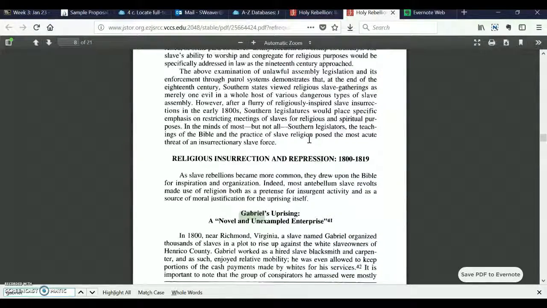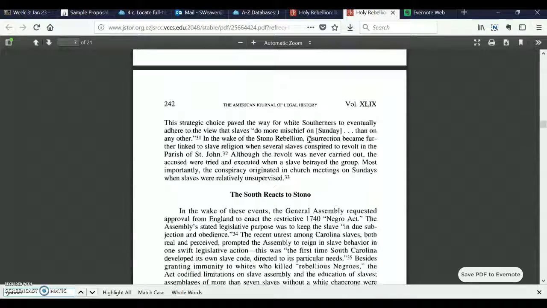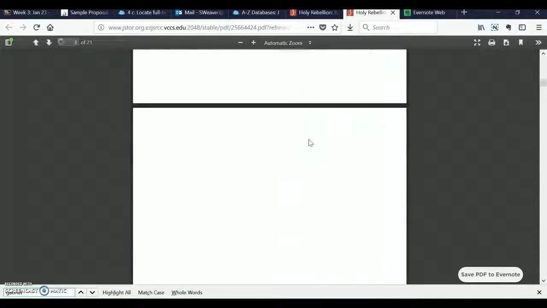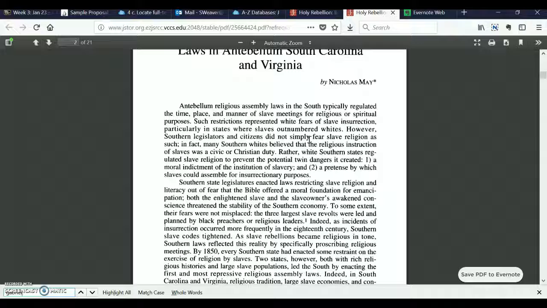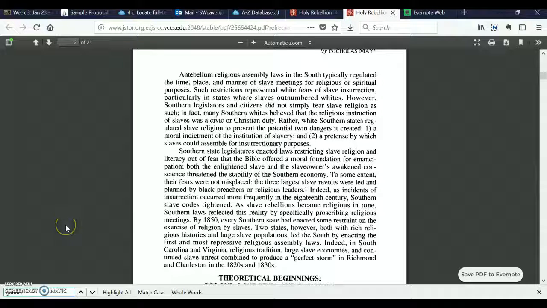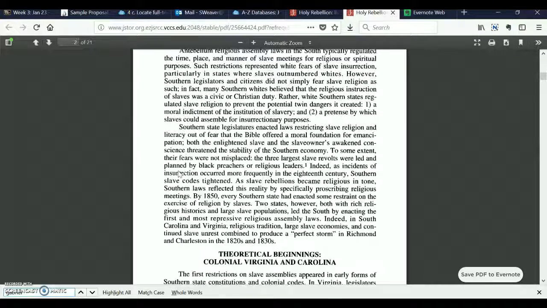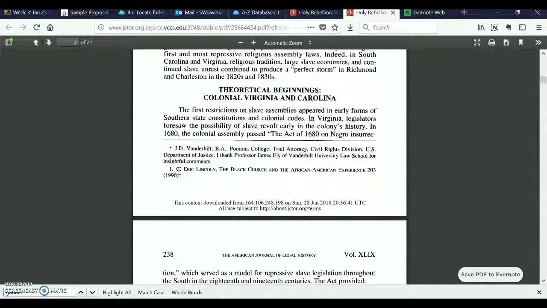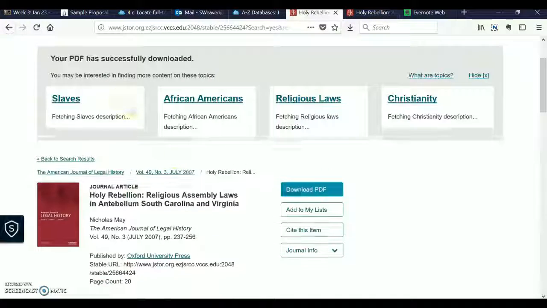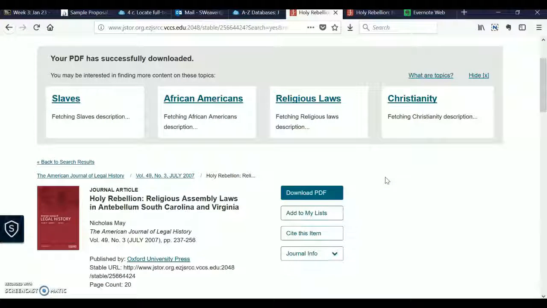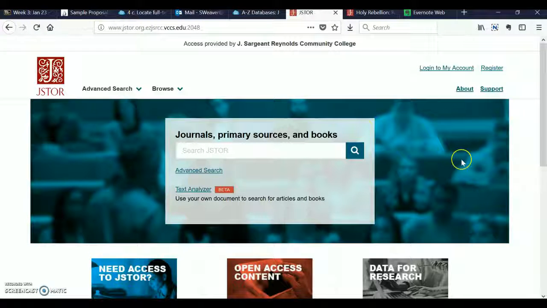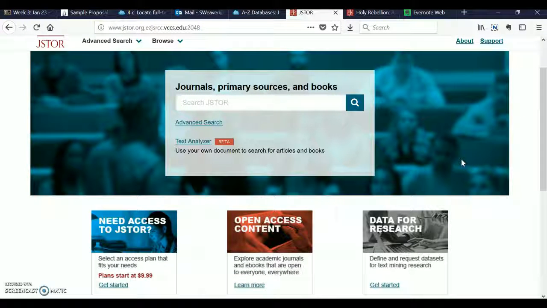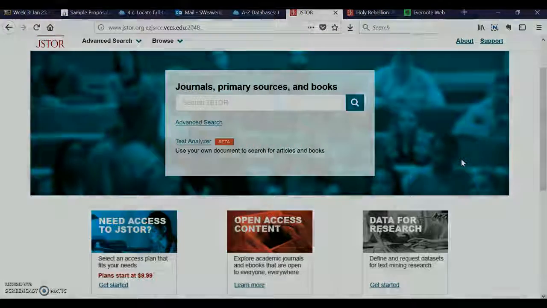So that's something that you want to keep in mind, is even if the beginning of the article doesn't look promising or doesn't seem to be directly addressing your topic, you can always do a text search for your keywords within the journal article. So again, Jstor is a really, really good place to find scholarly articles, especially if your subject has to do with the humanities, history, social science, things like that.